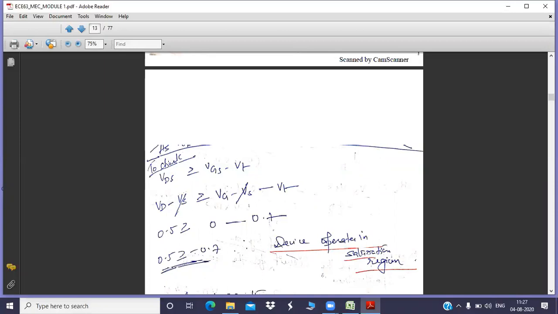VDS is the difference between the voltages at drain and source. If you are representing VD, what does it mean? It is the drain voltage with respect to ground.